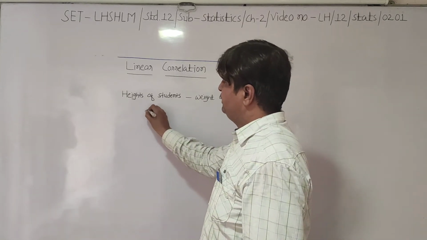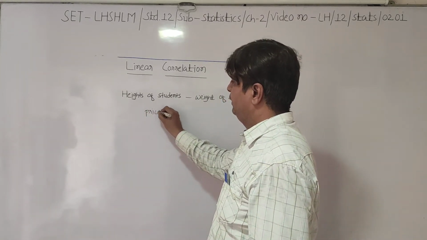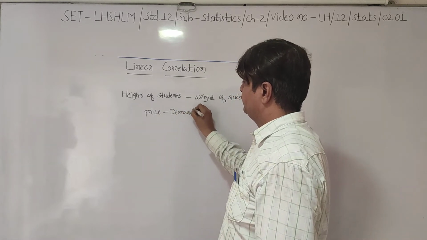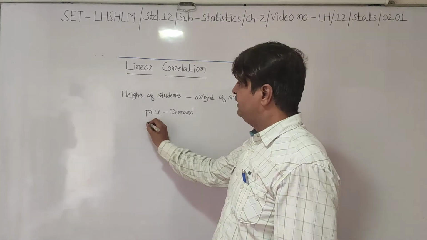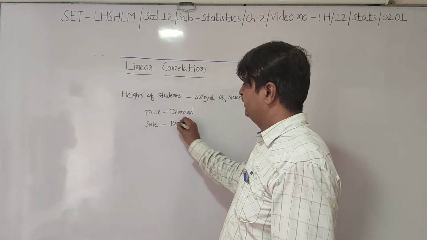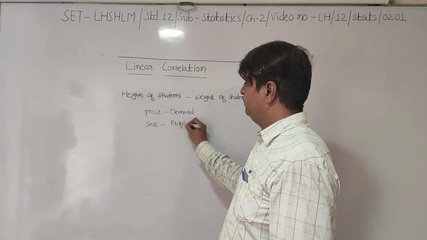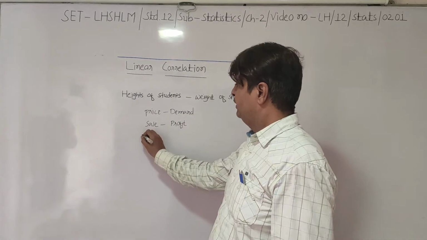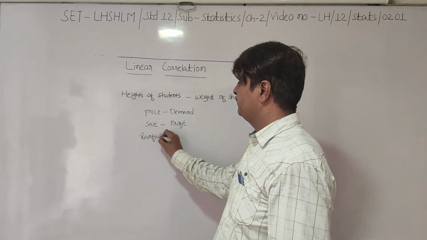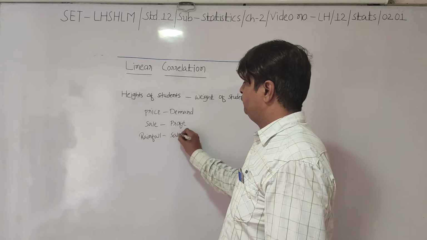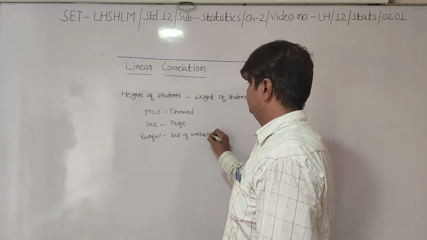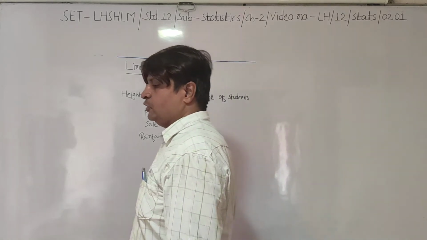Then suppose price of a commodity, and along with it we are given demand of a commodity, sale of one particular firm, and we are given profit. Then rainfall in one particular region, and sale of umbrella. So see, these are two variables.